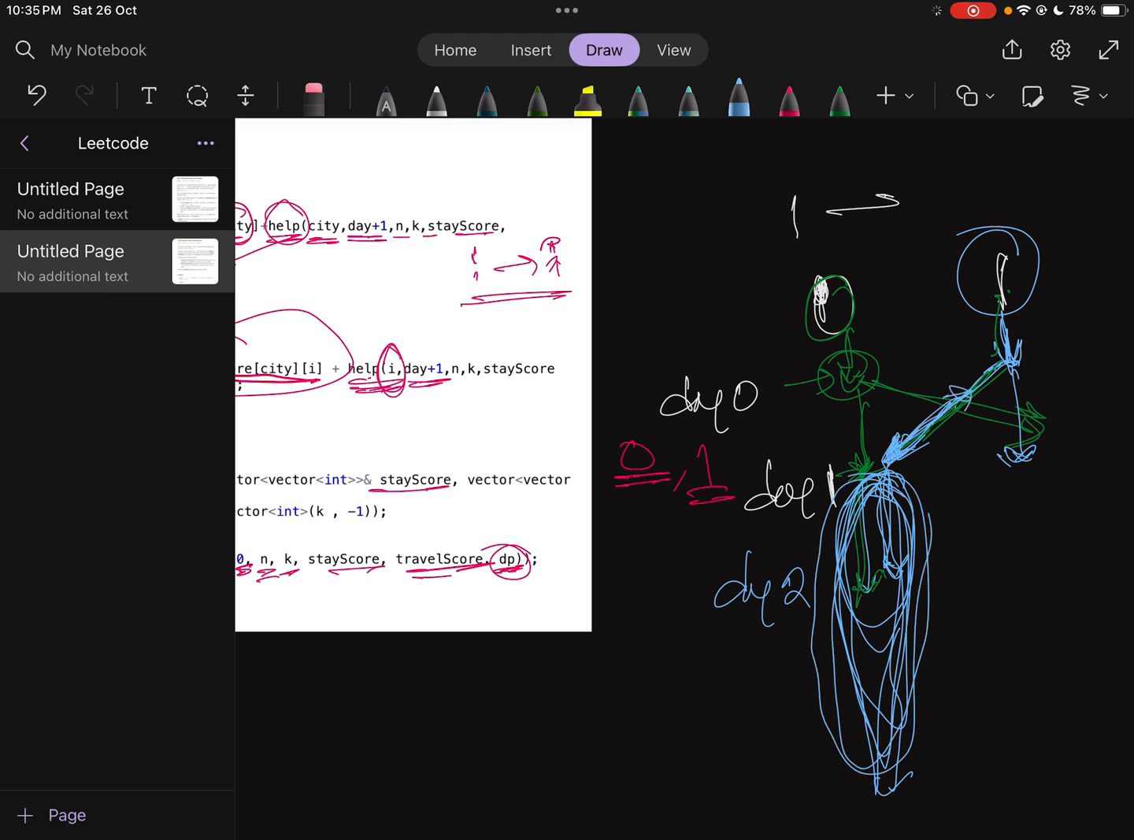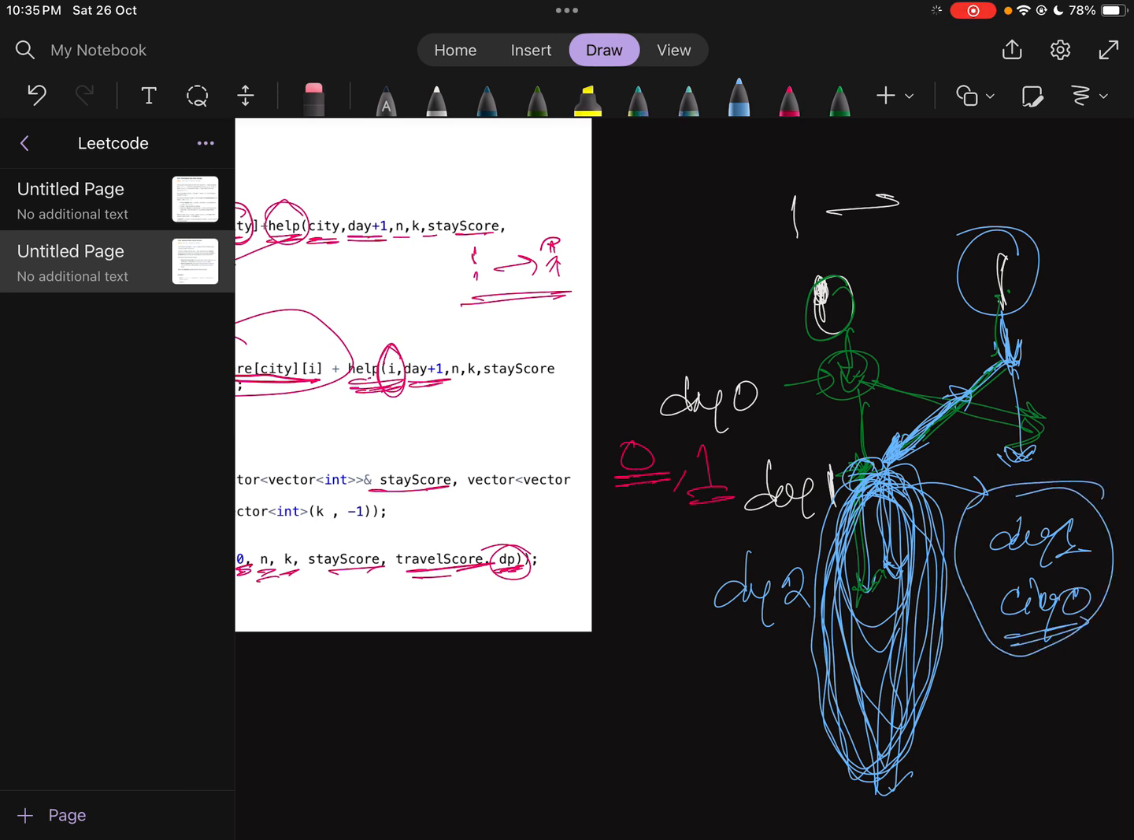So if we store this result somewhere, saying that on day 1, if I come to this city 0, what is the maximum score I can get, this will optimize things. We will calculate this only one time, and next time whenever we come here, we know this is already calculated. On day 1 at city 0, we already know the maximum score, and it will also optimize this.